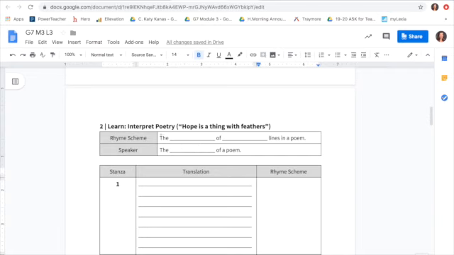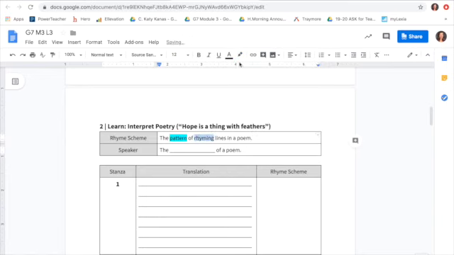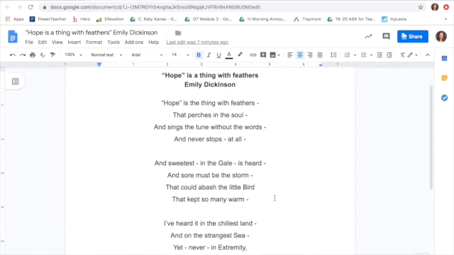So let's start by defining rhyme scheme. The rhyme scheme of a poem is simply the pattern of rhyming lines in a poem. We'll look at how to do this when we read the poem together. When I refer to the speaker of a poem, that is simply the narrator of the poem. Sometimes the narrator is the actual writer of the poem, like in Sarah Kay's Bee, but sometimes the speaker is someone else. Let's get started with identifying the rhyme scheme.